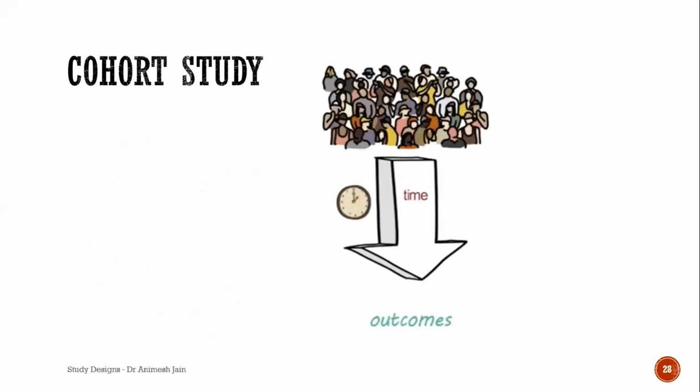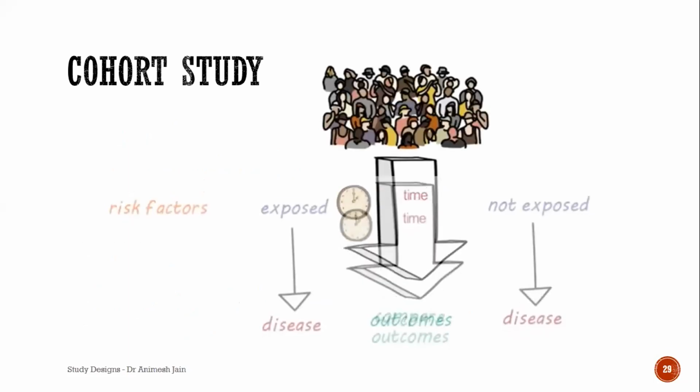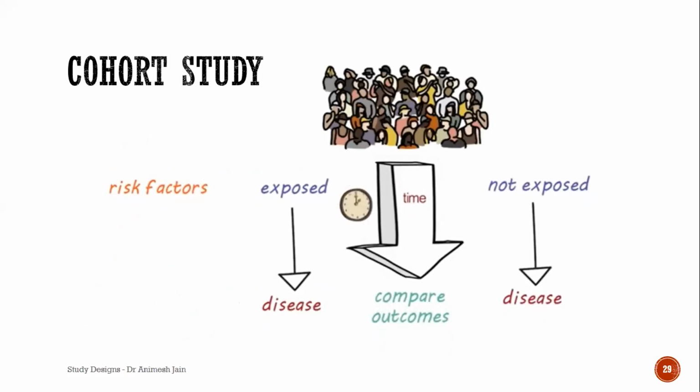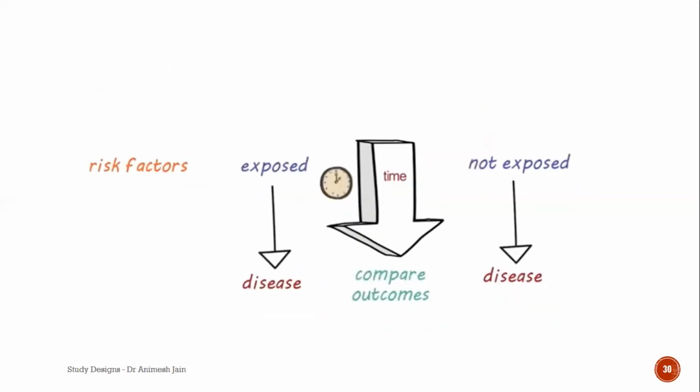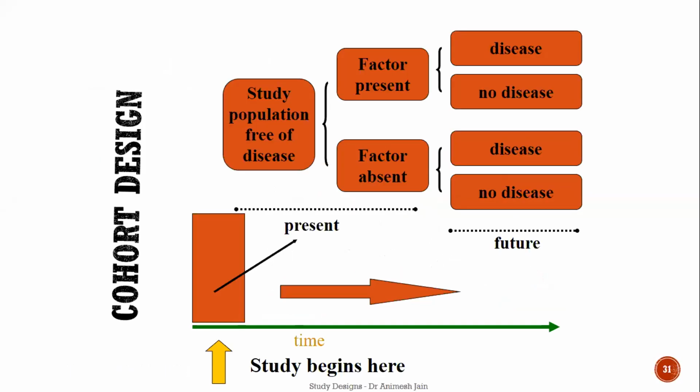So here you start with a group of people, and over a period of time, there will be people who are in two different groups, depending on the exposure, and you look at outcomes. So you take them and follow them, and later you will find that there will be people who are exposed and people who are not exposed, and you see whether the disease happens in them, and you compare the outcomes. So that's what we do.